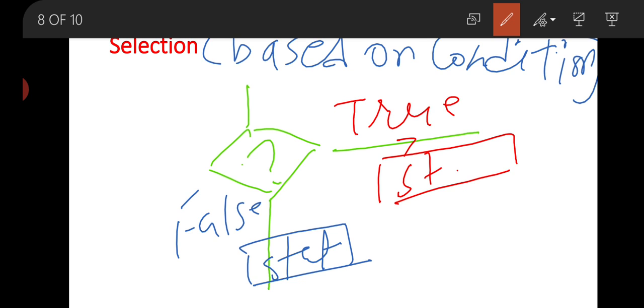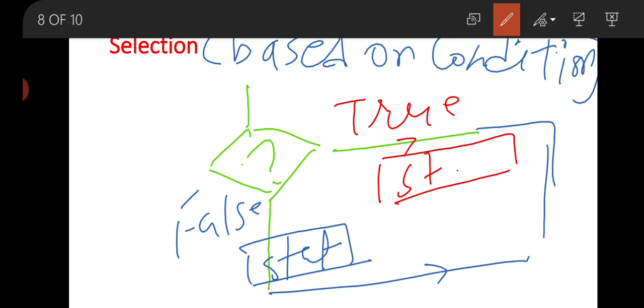Here there may be single or multiple statements. For example, if A is greater than B, print A. That means in this case A will be printed. Else, if not, print B, then B is printed. We will see it in detail in our program.